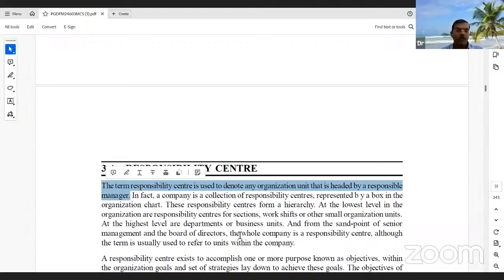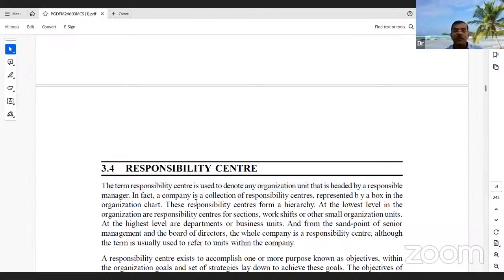He is a responsible person. So, depending upon the organizational structure, we decide the responsibility center.